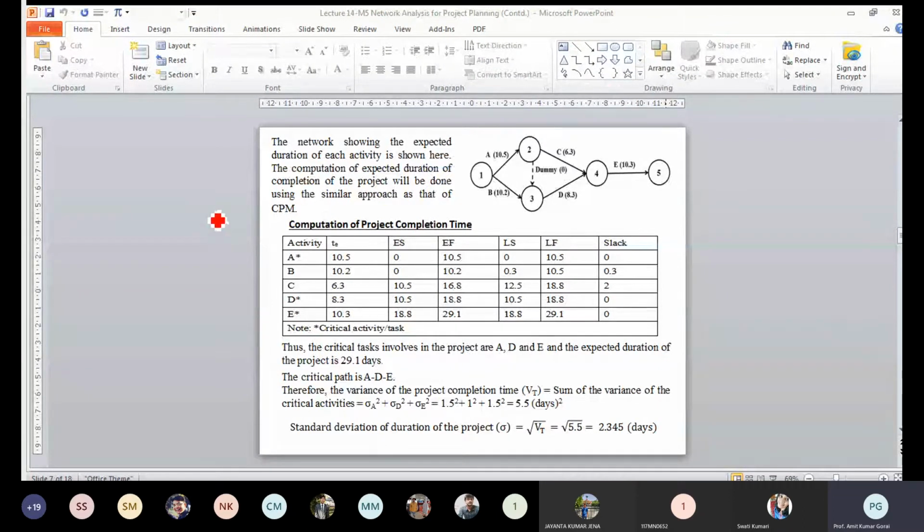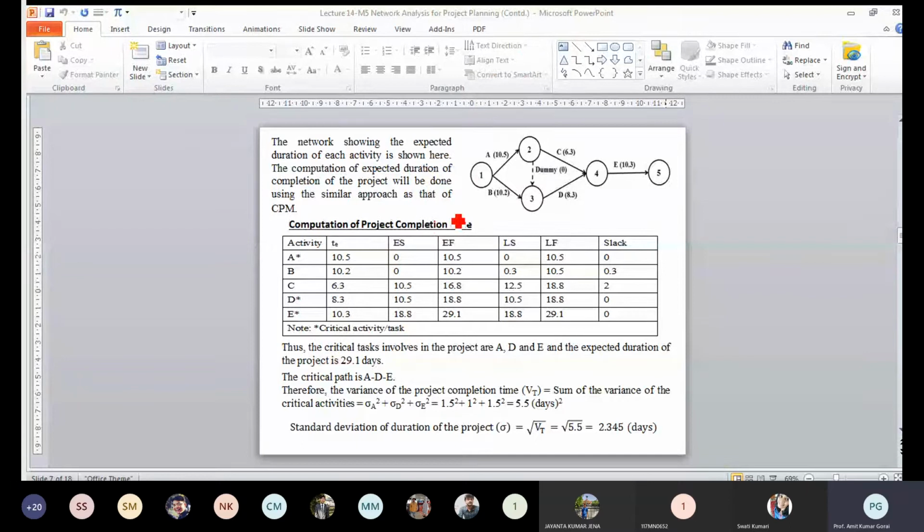Now, in a similar way, we can calculate the early start, early finish, late start and late finish time for each of the activities using the similar method. During the forward pass, we have to estimate the early start and early finish for each activity. And during the backward pass, we have to determine the late start and late finish. Now you can see this is the start, activities A and B. The early start is 0, and the early finish is 10.5 for A and 10.2 for B.